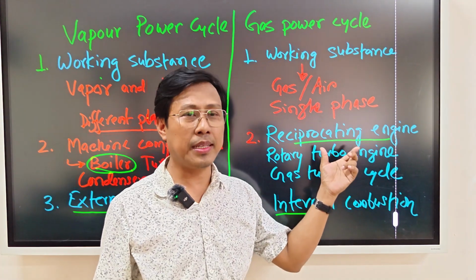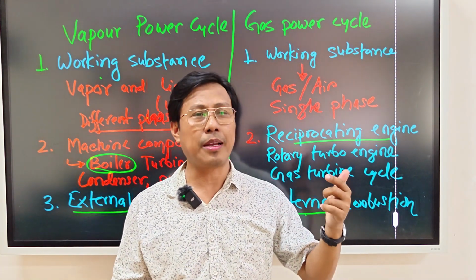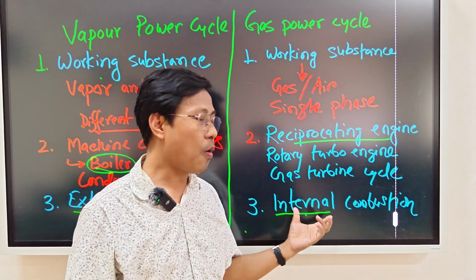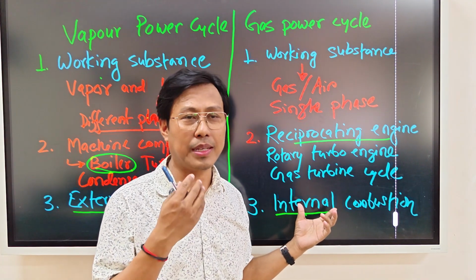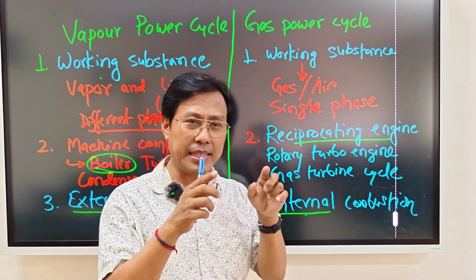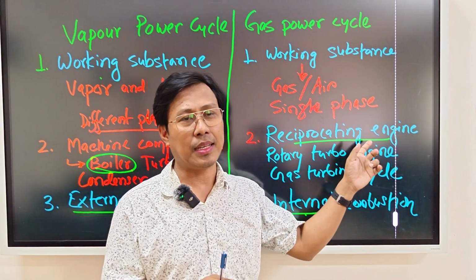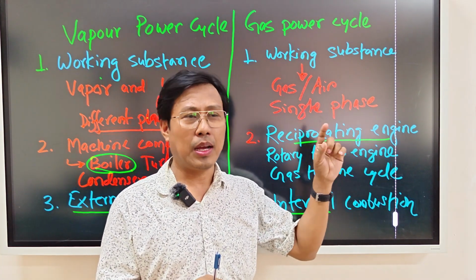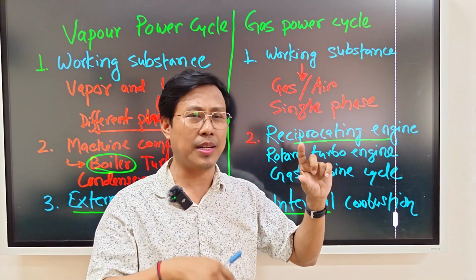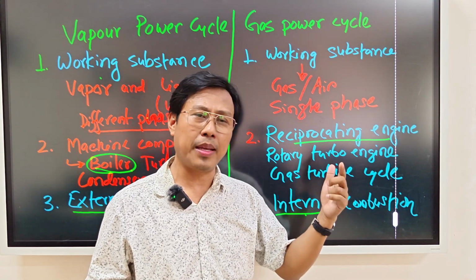In the reciprocating engine we have a single arrangement of cylinder, connecting rod, piston, etc. So inside the cylinder itself the combustion will take place.